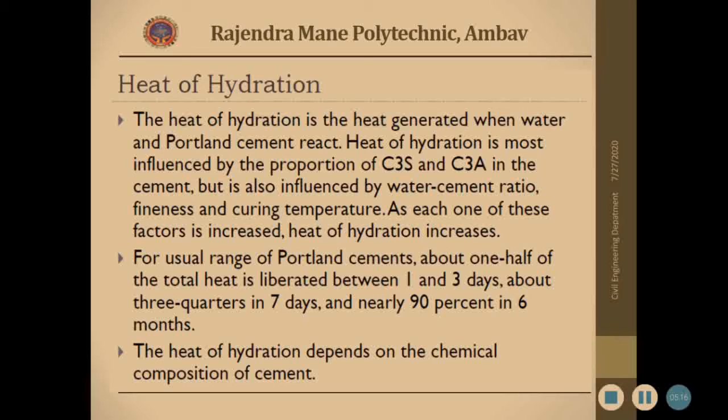As each one of these factors is increased, heat of hydration increases. For the usual range of Portland cement, about one half of the total heat is liberated between 1 to 3 days, about 3/4 in 7 days, and nearly 90% in 6 months. The heat of hydration depends on the chemical composition of cement.